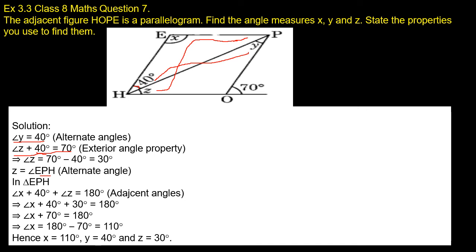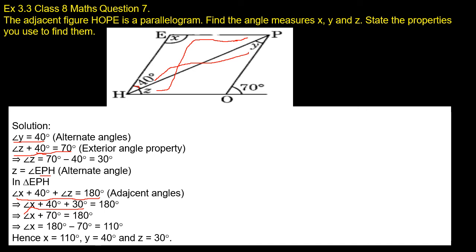Angle X plus 40 degrees plus angle Z equals 180 degrees. We know the value of Z, so let us take Z as 30 degrees. Angle X plus 40 degrees plus 30 degrees is equal to 180 degrees.